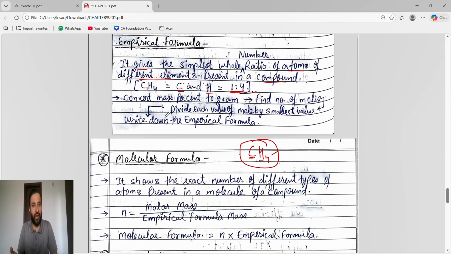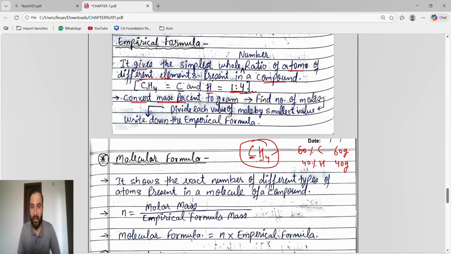So guys, how are we going to find the empirical formula? You already studied in your PUC how to find the empirical formula. First, we will convert the mass percentage to gram. Whatever the mass percentage is given, we will convert into gram. Suppose they give carbon 60% and hydrogen 40%. We convert the mass percentage into gram, so 60% means 60 gram, and hydrogen is 40 gram. The value remains the same, just in place of percentage we write gram.